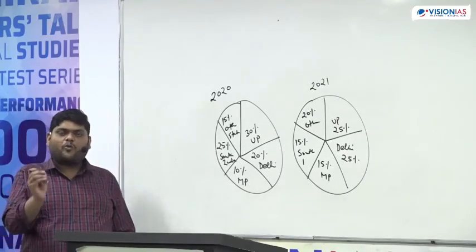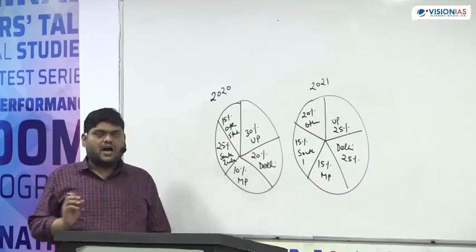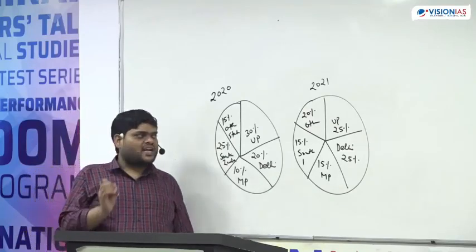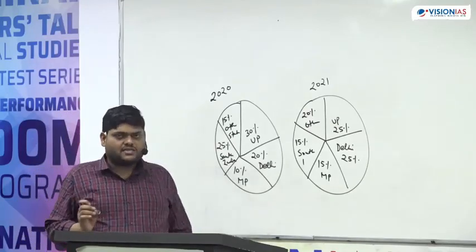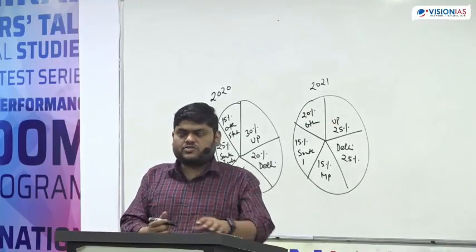I am asking how many states. So the answer will be either 1, 2, 3, 4. How many states are there from which the total number of students increases who join Vision IAS? Tell me the answer of this question.